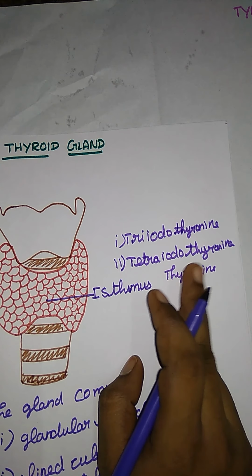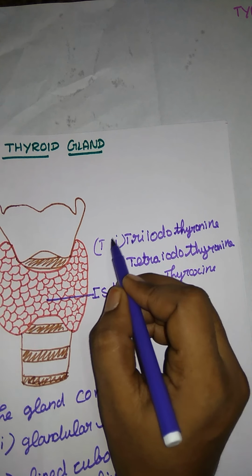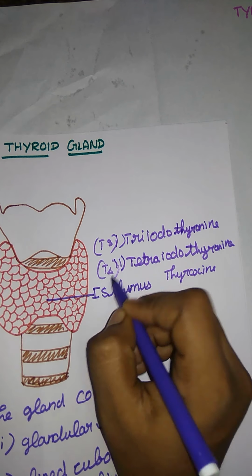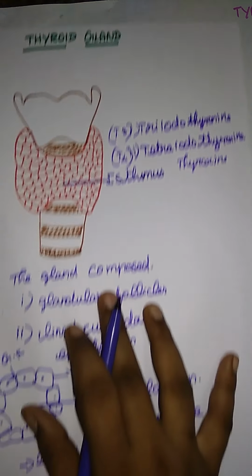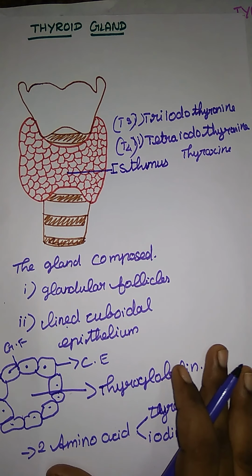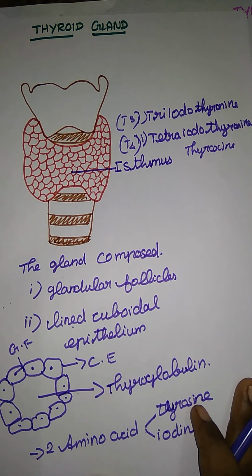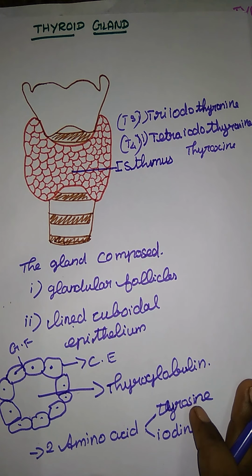Triiodothyronine: tri means 3, so it is indicated by the letter T3. And the next one, tetra, means 4, that is T4. Triiodothyronine and tetraiodothyronine are the two hormones secreted by the thyroid gland. So this is just an overview about the thyroid gland. In our next class we will see the detailed functions of the thyroid gland and the diseases of the thyroid gland. So that's it for today's lesson.